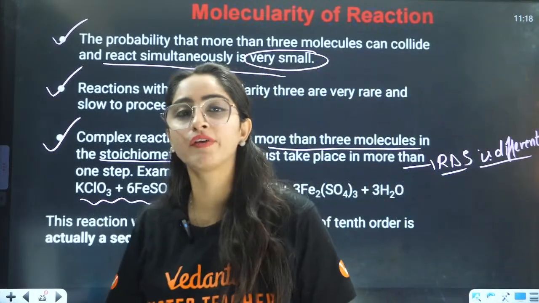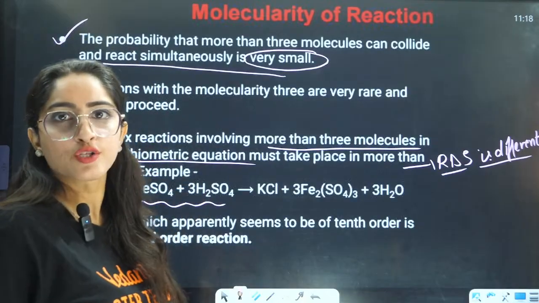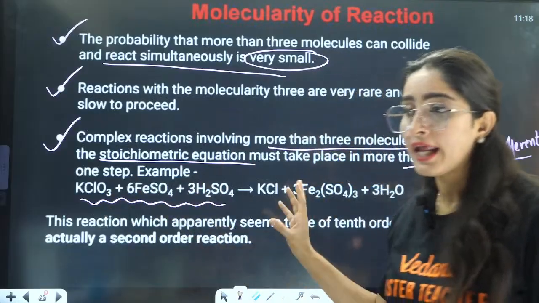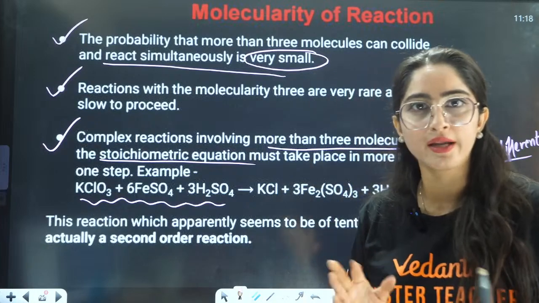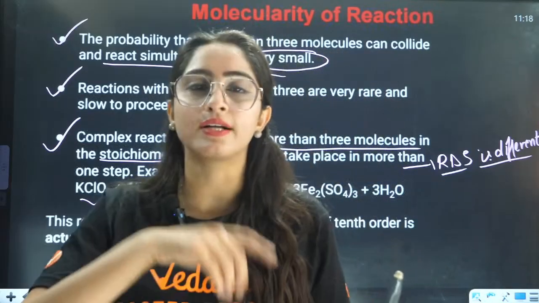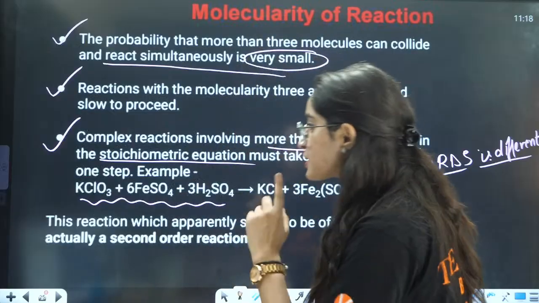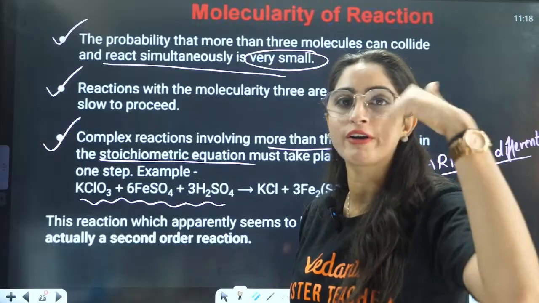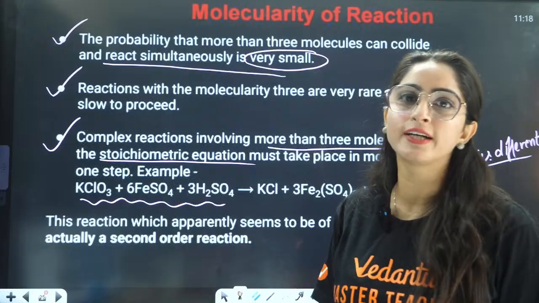If in the overall reaction you have this many reactants, it does not mean that you have 6, 7, 8, 9, 10 molecules colliding with each other. That's not even possible. In reality, it's not possible for 10 molecules to collide with each other. So if you have more than 3 molecules in the overall reaction, this will not be the rate determining step.